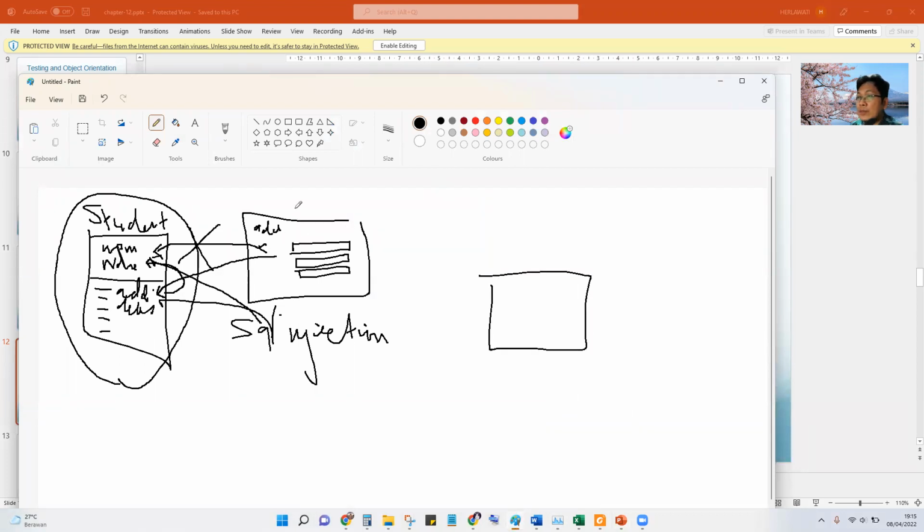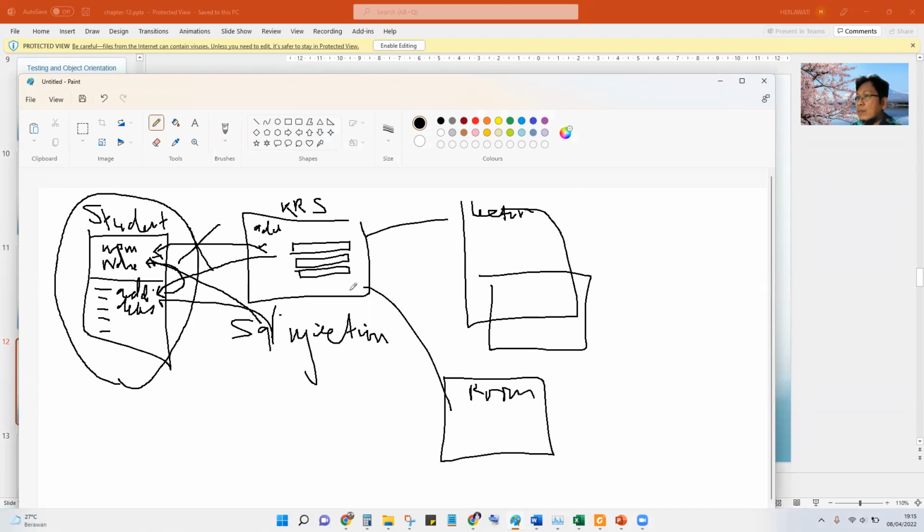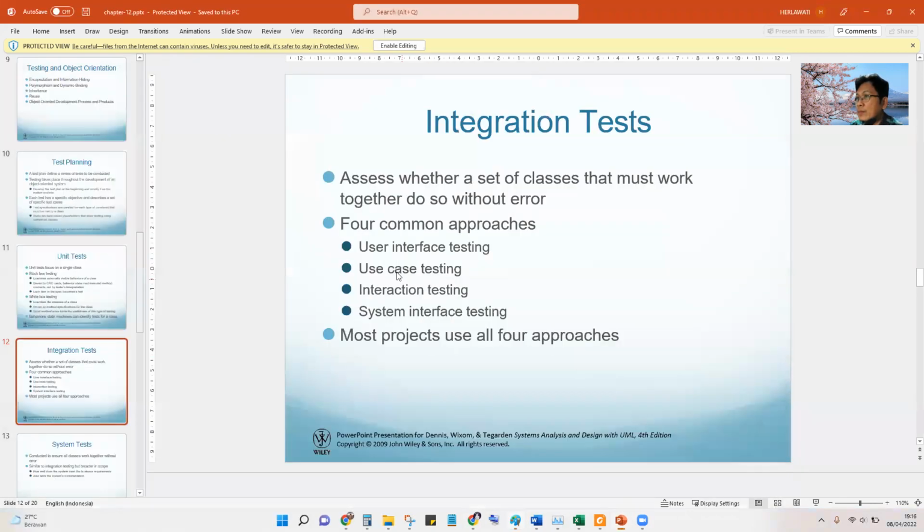Maybe for KRS, we need another lecturer here, and also maybe the room, needing more than one class, so we focus on the UI here, maybe user interface, or maybe based on use case.